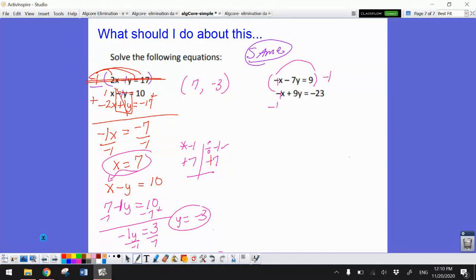So negative times negative, that's a positive. Again, negative times negative, that's a positive. And this is going to give me a negative 9. Okay, so now my additive inverses are the x's. 9 plus 7 is 16, and 23 and 9 is going to give me a negative 32. Divide by 16, x equals negative 2.